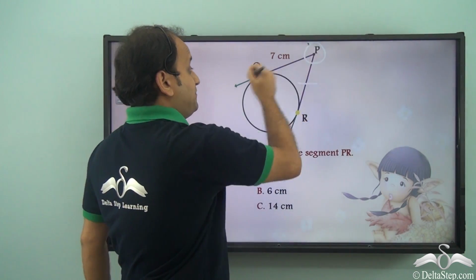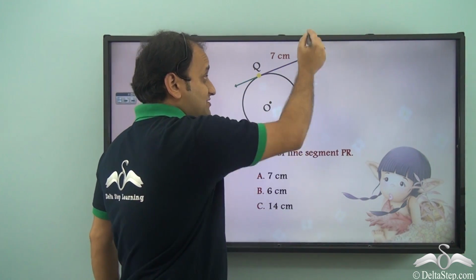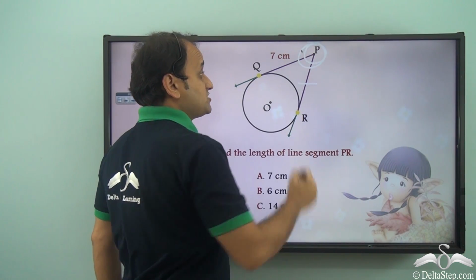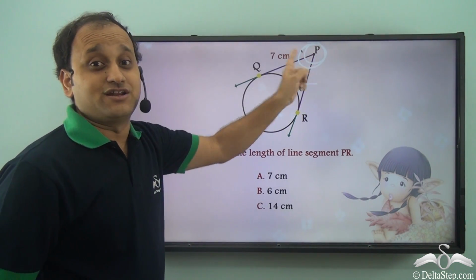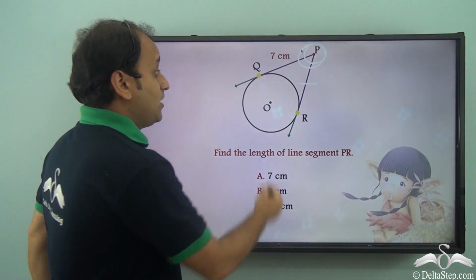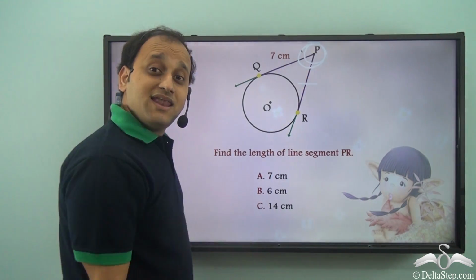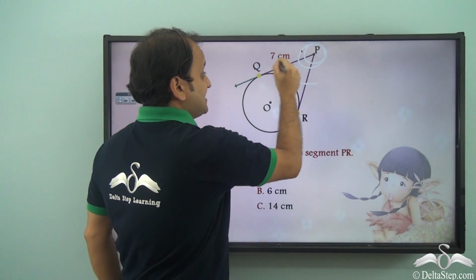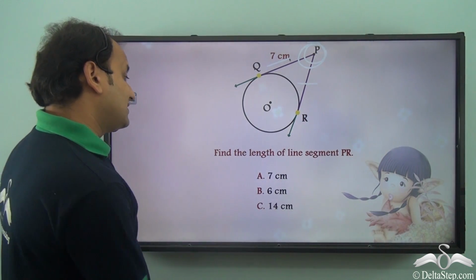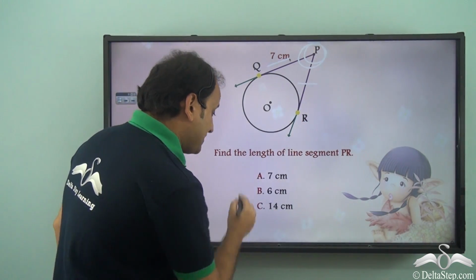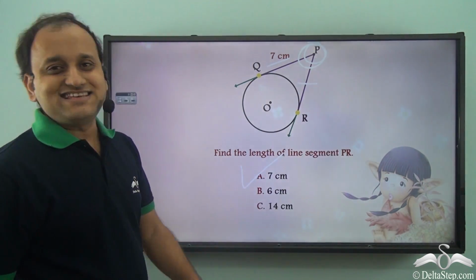So if PQ is the tangent and PR is also a tangent, both originating from the same external point P, then both will have the same length. So if PQ is 7 centimeters, it means that PR will also be 7 centimeters.